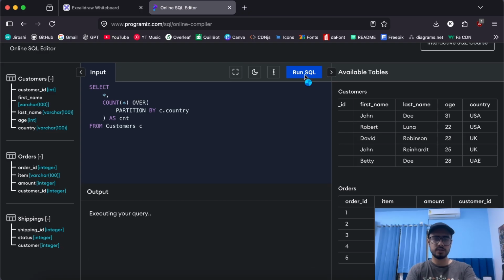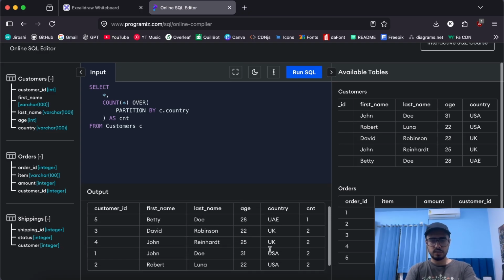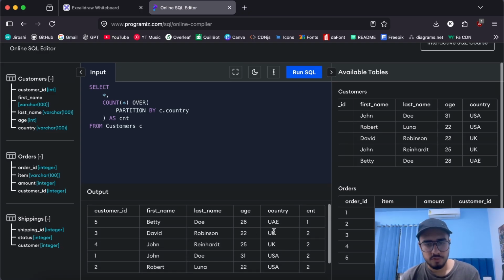If I run the SQL, as you can see in the results, for the UAE we got count as 1, for the UK we got count as 2 because there are 2 rows, and in the other row as well we got 2. For USA we got 2, and for the other row of USA we also got 2.